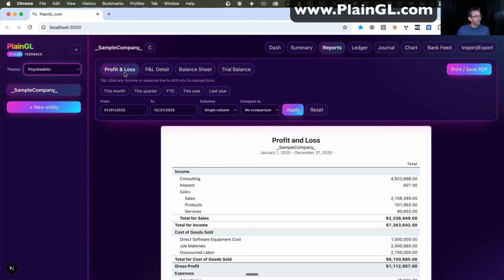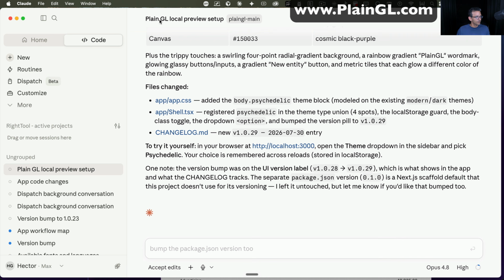So let's say, for example, I only got a P&L, balance sheet, trial balance. So I would need an AR aging report and an AP aging report. So let's go back into Claude, and now let's give it the next prompt. I would like to now add an accounts receivable aging report and accounts payable aging report. Now, when I run those reports, I want a control mechanism so I can choose the interval of the columns. So it's not always current, 30, 60, 90, etc. It could be any custom spacing that I want to add in between those columns.